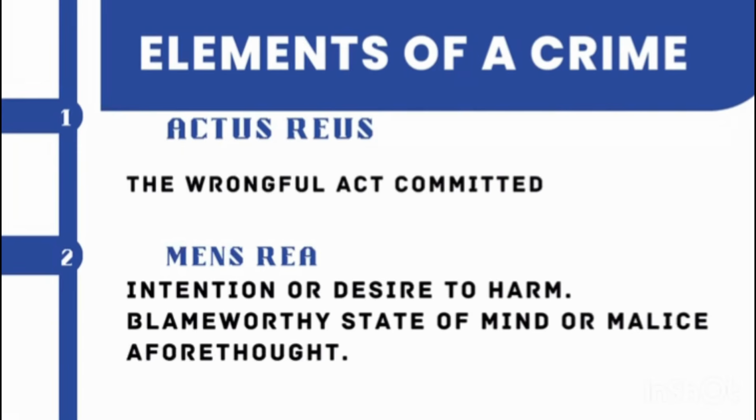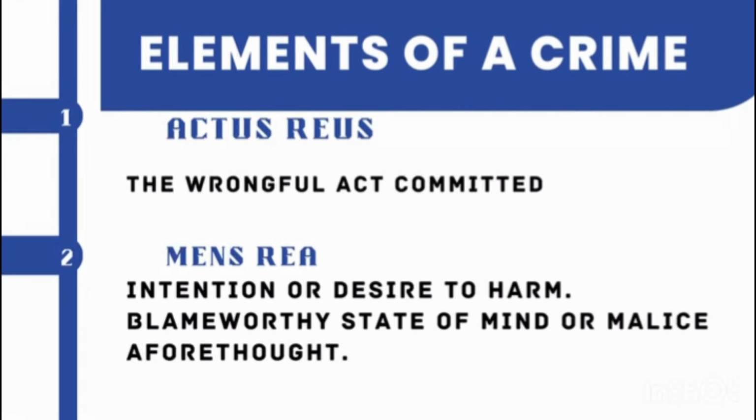Then we have the mens rea, the second element of a crime. The mens rea is the intention or desire to harm. Did you plan to do that? Did you plan to kill that person?